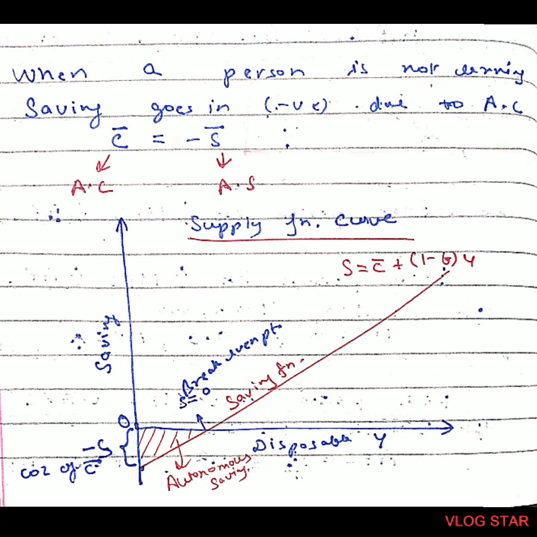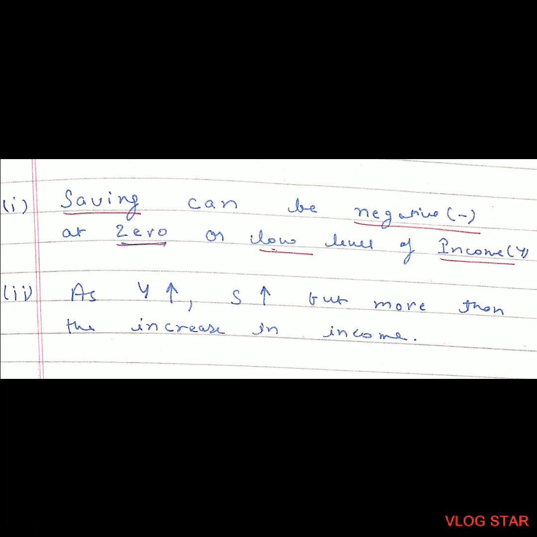From this graph, savings can be in negative, savings can be 0 at break-even point, and saving can be more further. So there are 2 points true about saving. Saving can be negative at 0 or low level of income. The next point is, as income increases, savings also increases, but more than the increase in income. For example, a person's income increased from 2 lakh to 5 lakh. Let's suppose when he was earning 2 lakh, he was saving 1 lakh. Now when his income has increased to 5 lakhs, he will be able to save 4 lakhs.